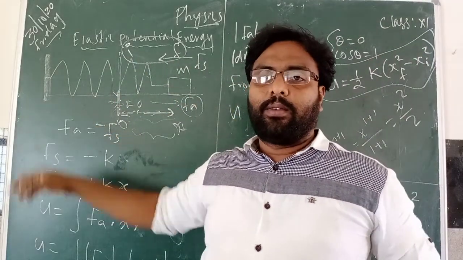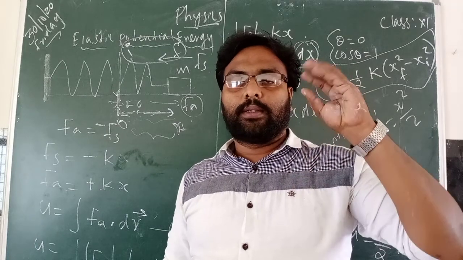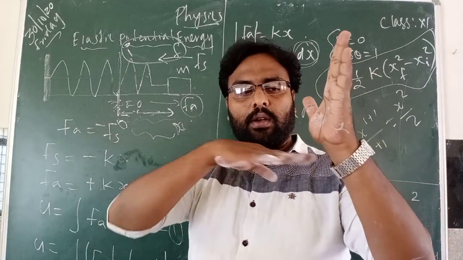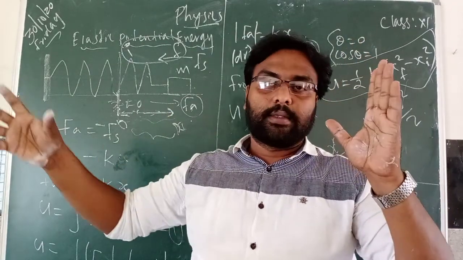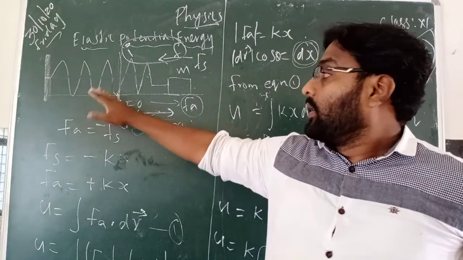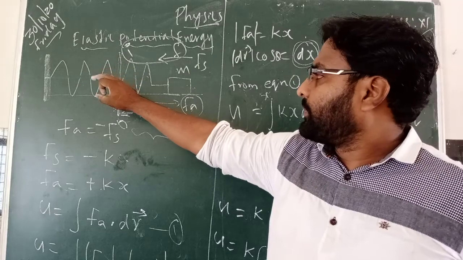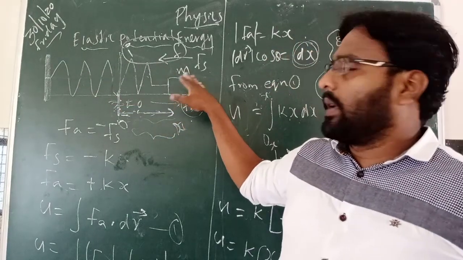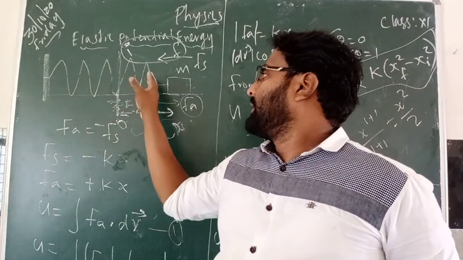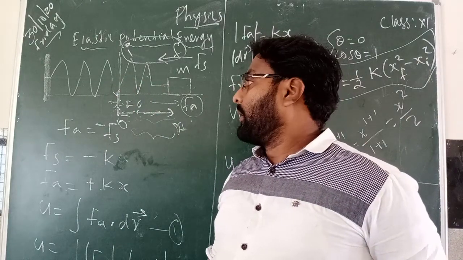Then explain. How can you explain? You see, just a vertical wall, a horizontal table, and a mass moving with a spring. So consider a spring mass system, where a mass is kept on a table and attached to a spring.